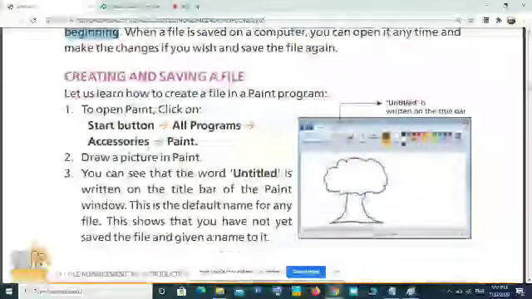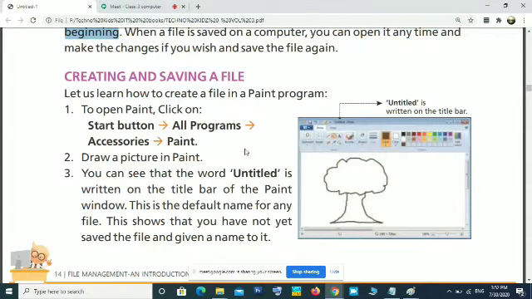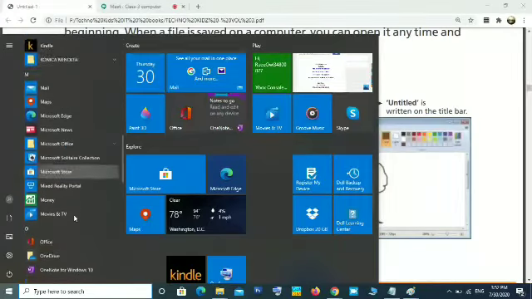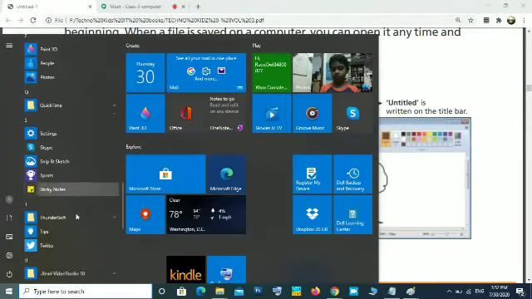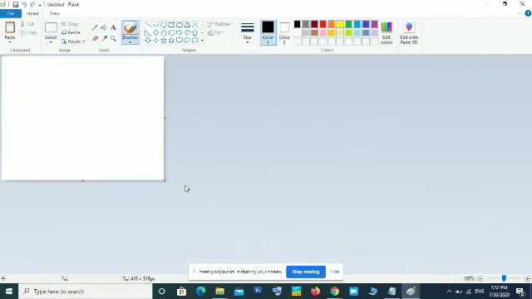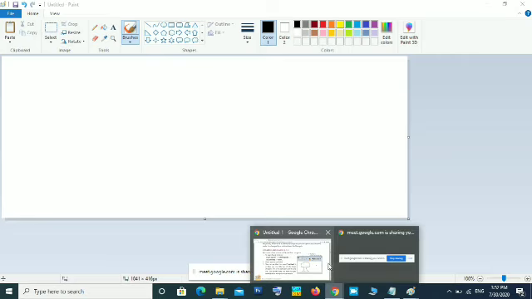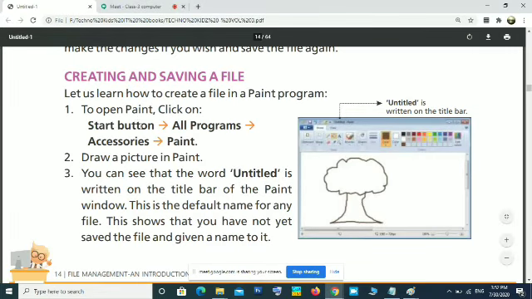Okay, next is creating and saving a file. This I already showed you how to create. For creating a file, you have to click the start button, then go to accessories group. In Windows 7, that will open. Okay, after that you can create. The remaining I already showed you. Start button, all programs, accessories, Paint. Now the Paint will open.